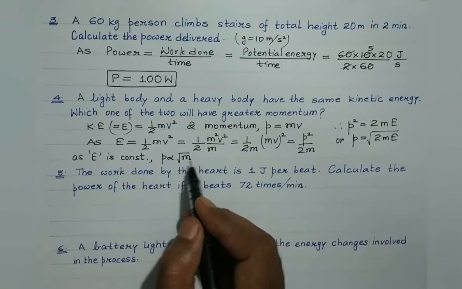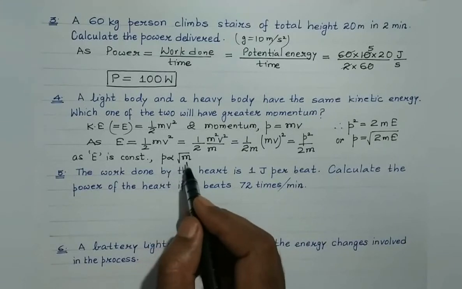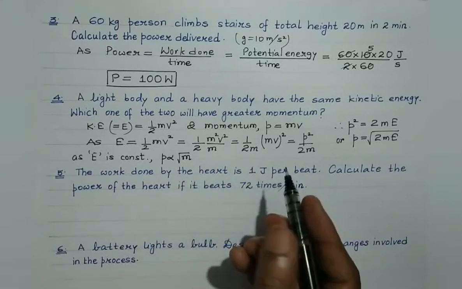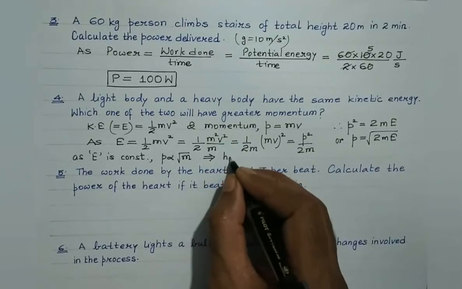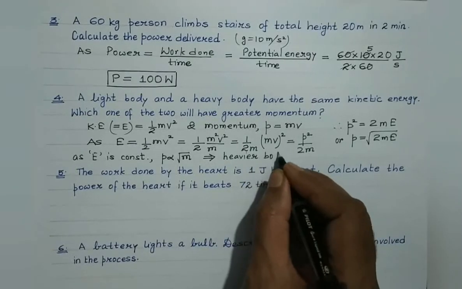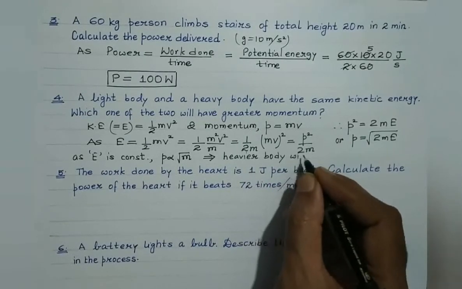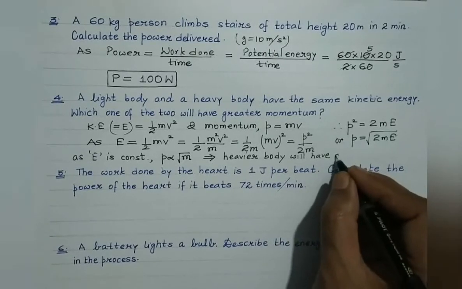And heavier the body, greater will be the momentum. So, therefore, the heavier body will have greater momentum.